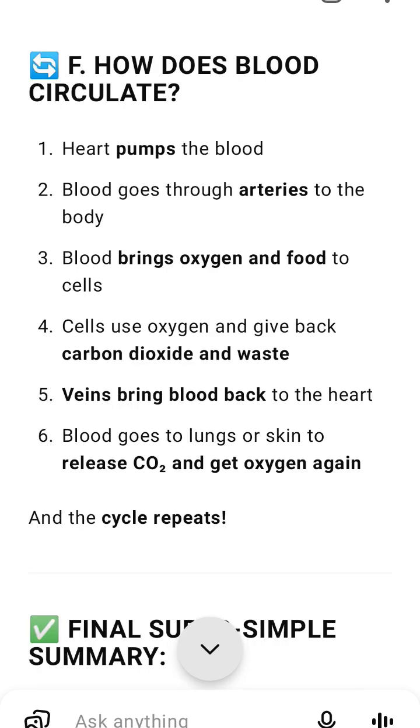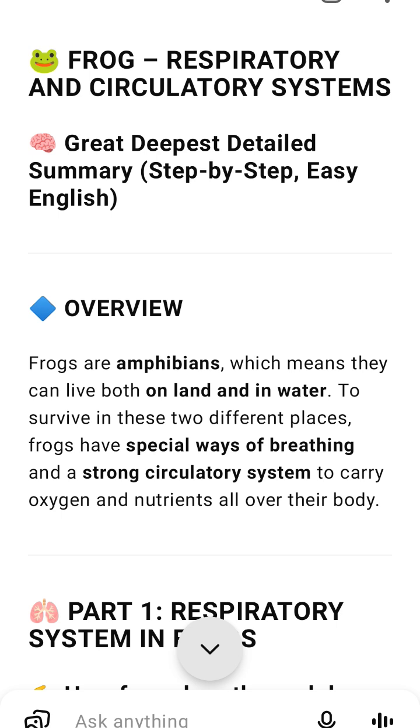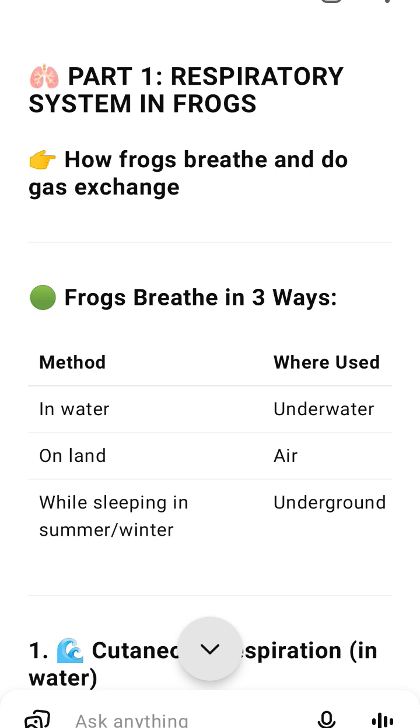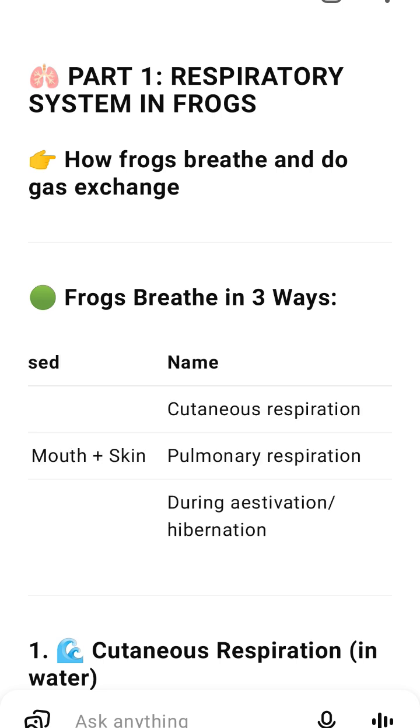Blood vessels in frogs. Arteries carry blood from the heart to the body, oxygen rich. Veins carry blood to the heart from the body, oxygen poor. Special portal systems in frogs. 1. Hepatic portal system connects the intestine to the liver, bringing digested nutrients to the liver before they go into the body. 2. Renal portal system connects the lower body to the kidneys, filtering waste from blood before it goes back to the heart.